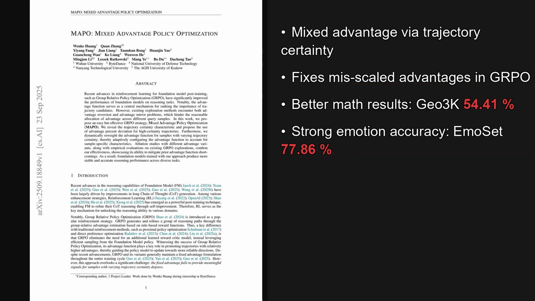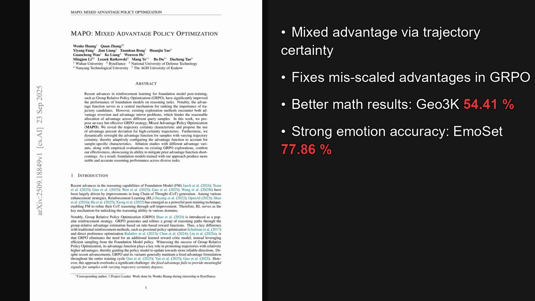I'm Alex. Today we are looking at a paper from the Hugging Face trending list, published on September 23, 2025, just yesterday. The big idea is a new way to compute learning signals in group relative policy optimization that adapts per query, fixing advantage reversion and the advantage mirror issues and lifting accuracy. For example, GO3K rises to 54.41% versus 51.91 and 52.91. The paper is titled MAPO, Mixed Advantage Policy Optimization, and the implications for model training are quite significant.